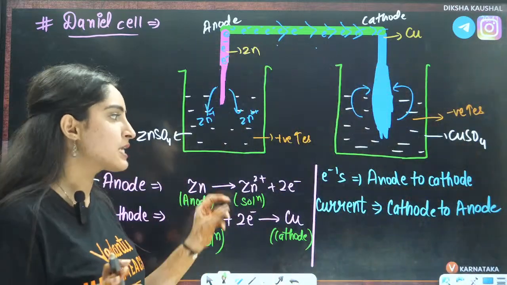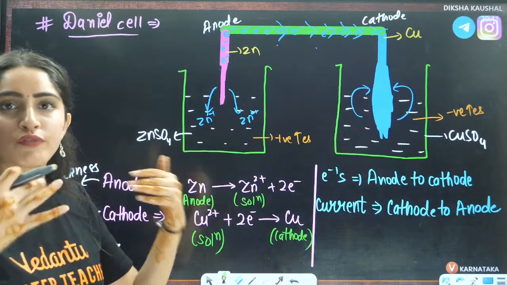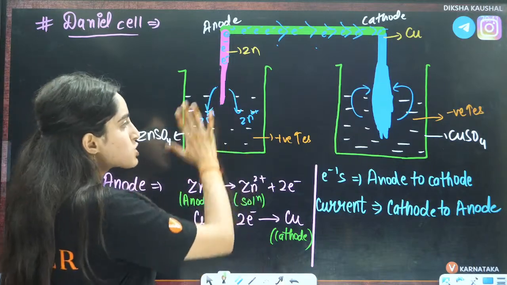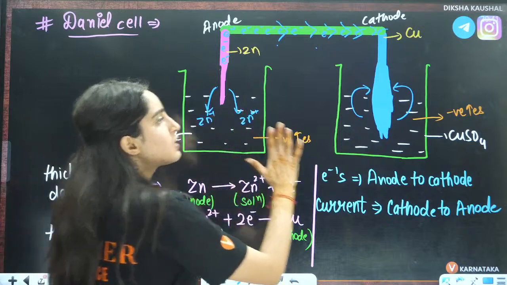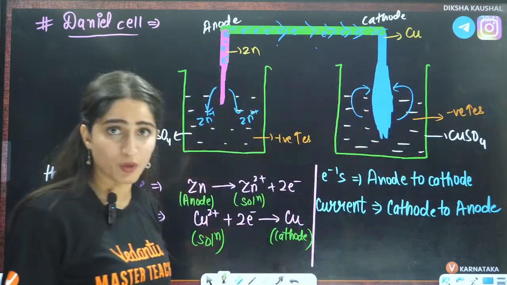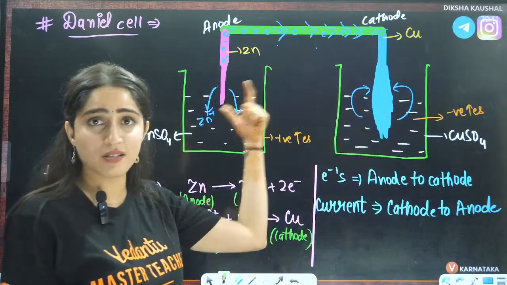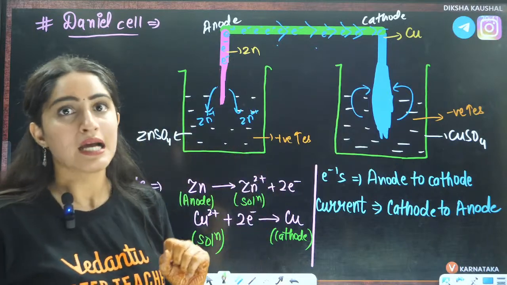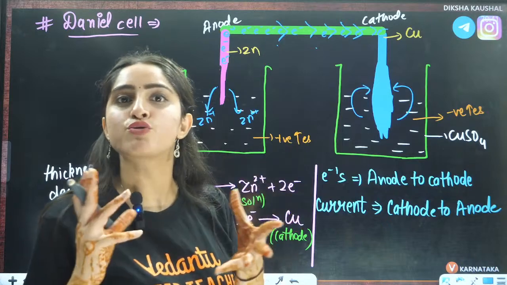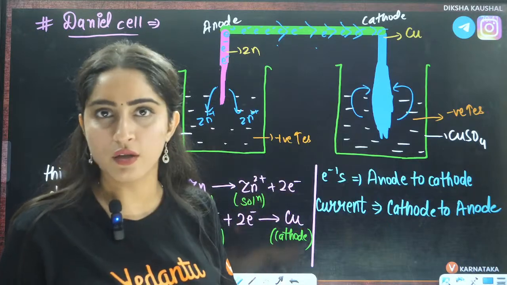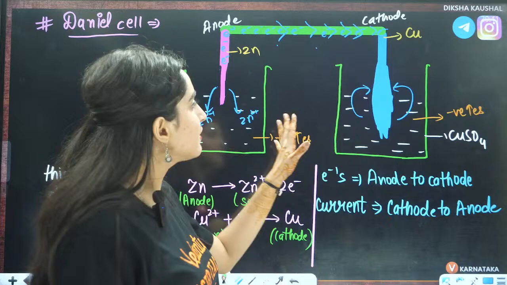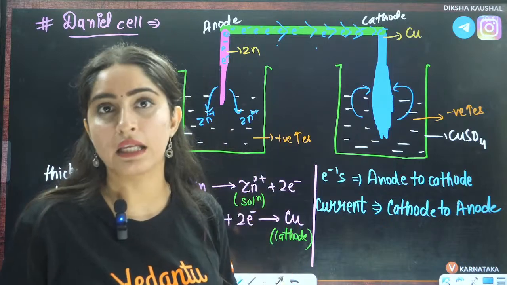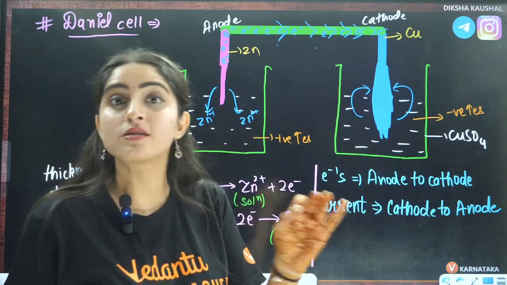Okay, yes, very good. Now because of this, this solution is positive, this solution is negative, as I told you. That is why this is reduction potential, this is oxidation potential, right? So now the electrical neutrality of the solution is nowhere to be seen, and this cell will stop automatically, right? But we don't want this cell to stop.